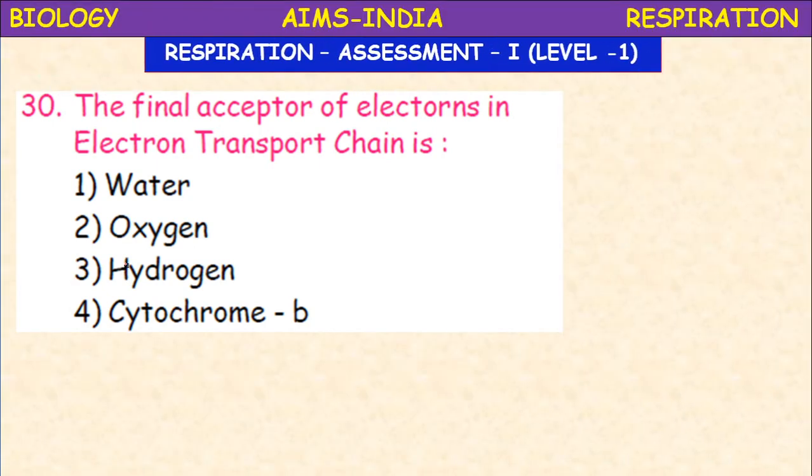Next, the final acceptor of electrons in the electron transport chain is water, oxygen, hydrogen, or cytochrome B? The final terminal acceptor is oxygen, which can form water and release the energy.